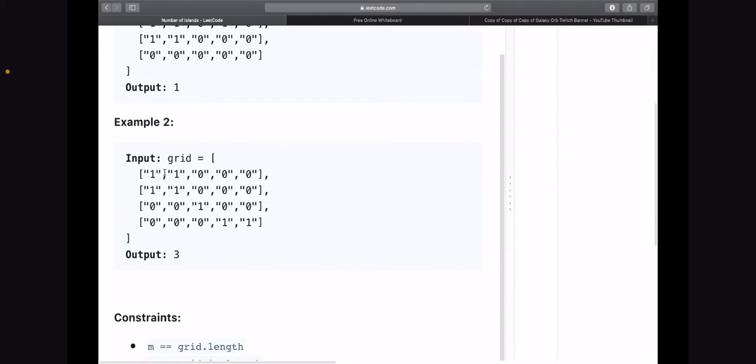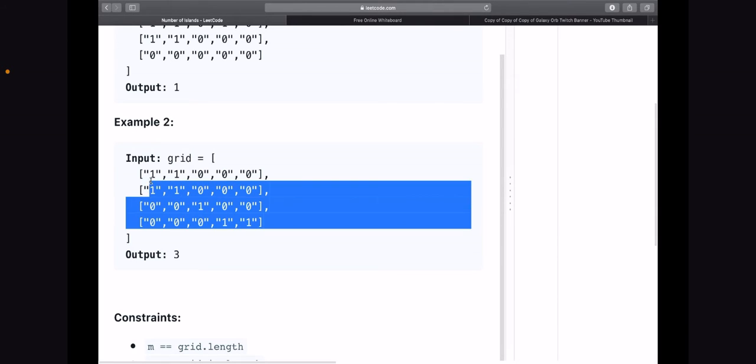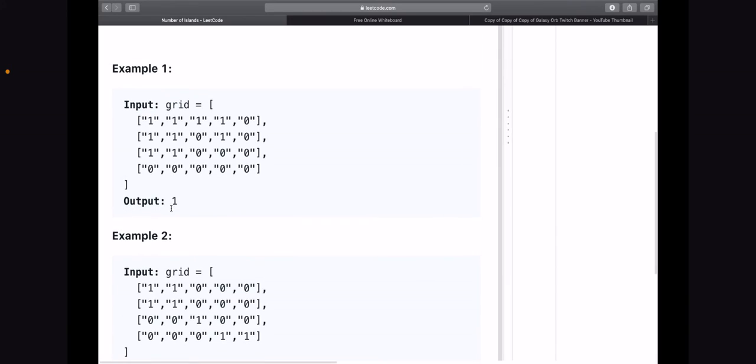So in the second example, we have one island here in the top left. These are connected horizontally and vertically. We have another island here that's just by itself. So that's its own island. So that's the second island. And then there's another island here that is just connected horizontally. And our output here will be 3 islands.